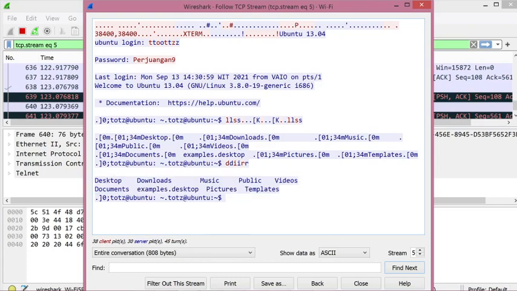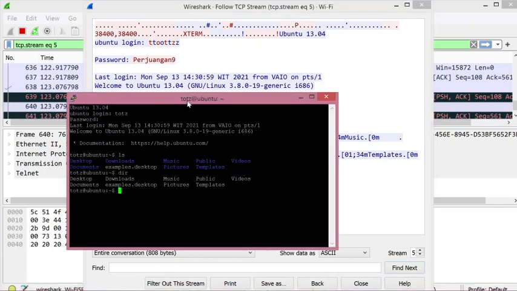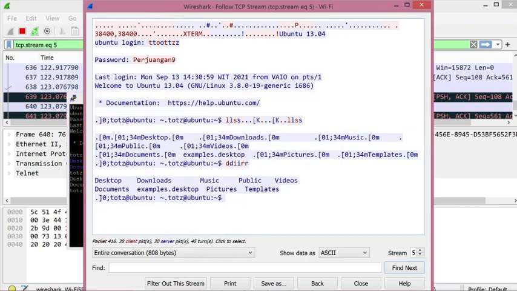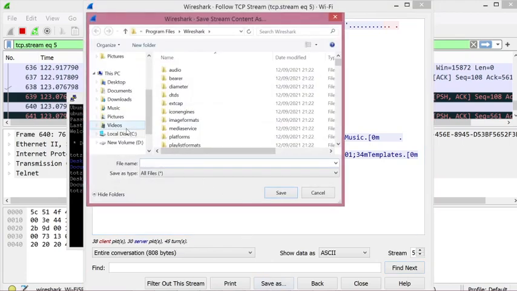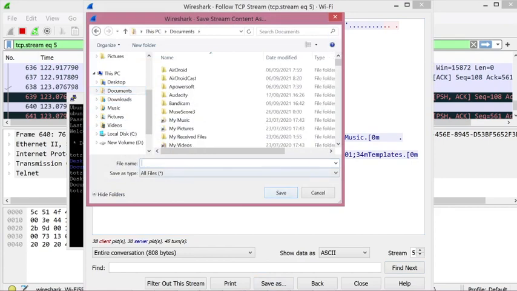You can capture anything in plain text, and that's why Telnet is insecure, because it does not encrypt your data transmitted between client and server. That's why it can be captured by software, and it can be played back like this. So the conversation is revealed to us without encryption, and it can also be saved to any document that you like, to a text file for instance.